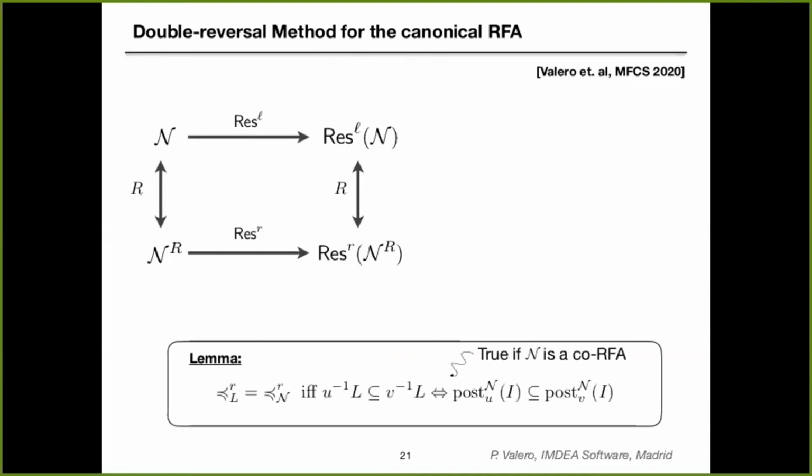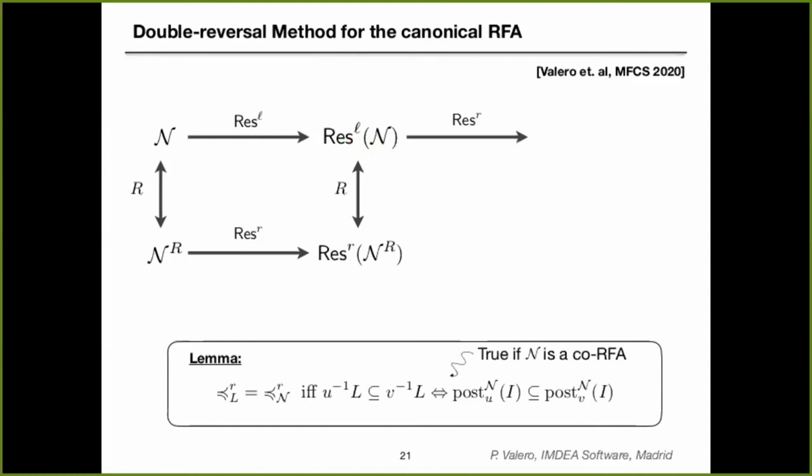Now we have this lemma that I mentioned before that says that the two quasi-orders, the automata-based and the language-based, coincide when the definitions coincide. The lemma is rather trivial. But the thing is that we know that this if and only if implication is true whenever the automaton N is a co-residual automaton. And we know that this automaton Res(N) is a co-residual automaton.